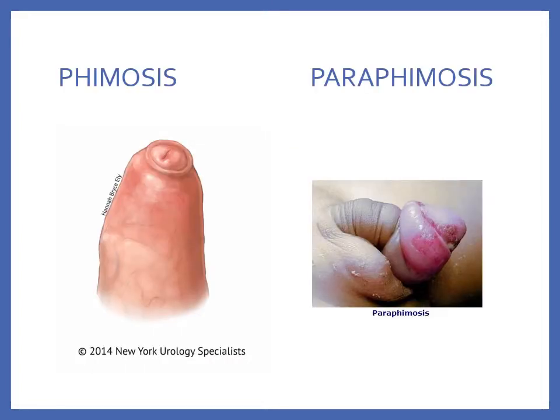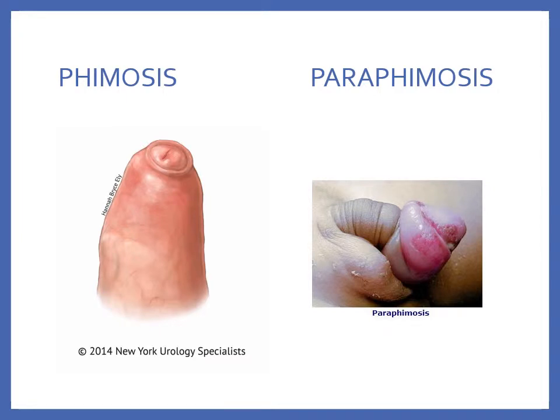Let's review some structural, infectious, and inflammatory anomalies of the urinary tract. First, let's talk about some male conditions. Phimosis is a narrowing of the preputial opening of the foreskin, which prevents the foreskin from being retracted over the penis. Now, this is normal to a degree in boys up to about 6 months of age. And if it's incredibly tight or is leading to problems with urination or hygiene or infection, it can be corrected by circumcision.